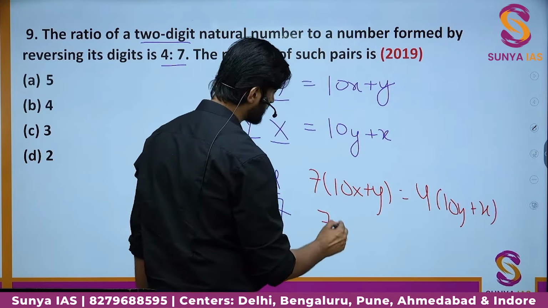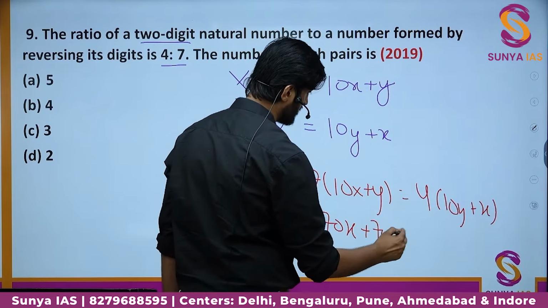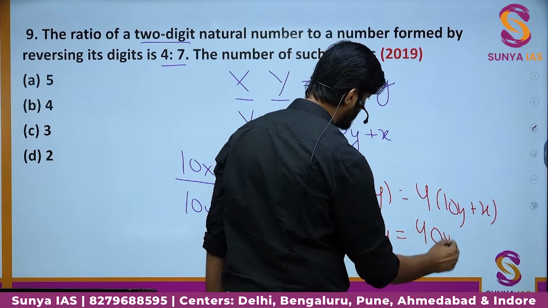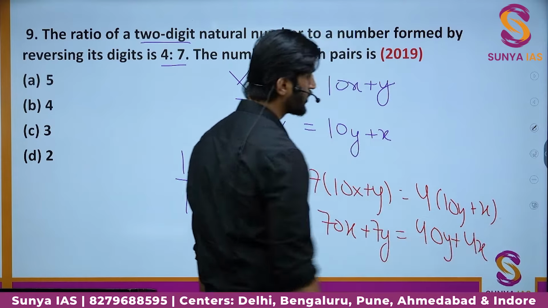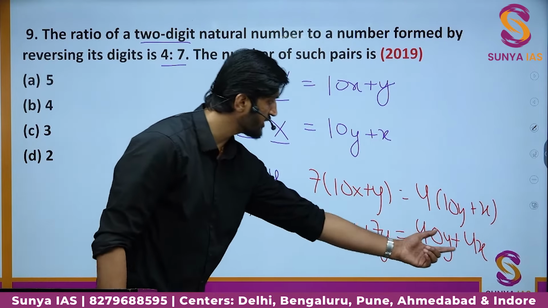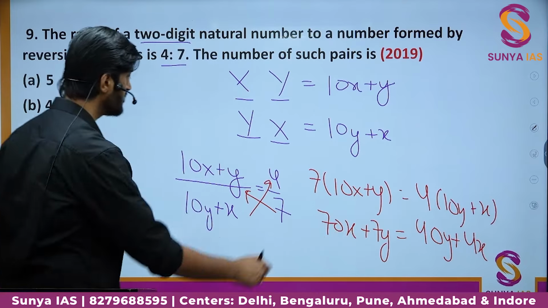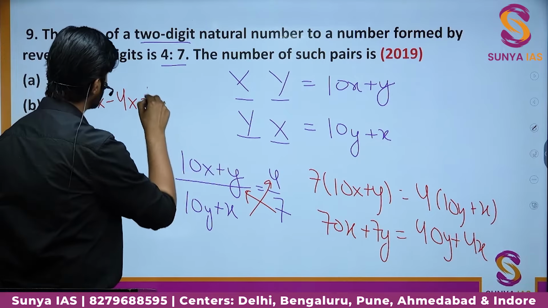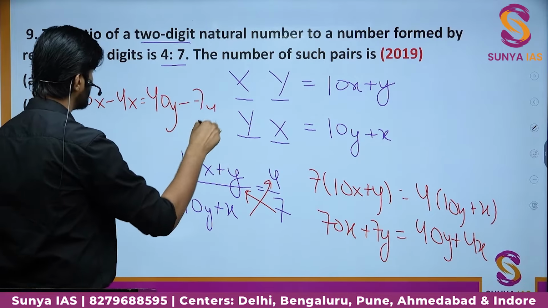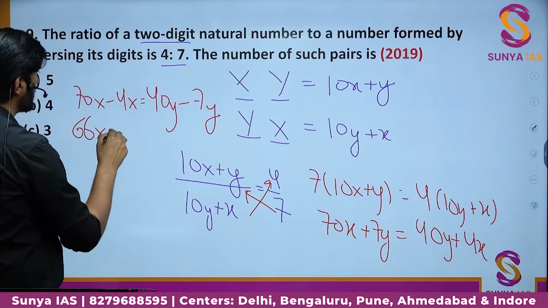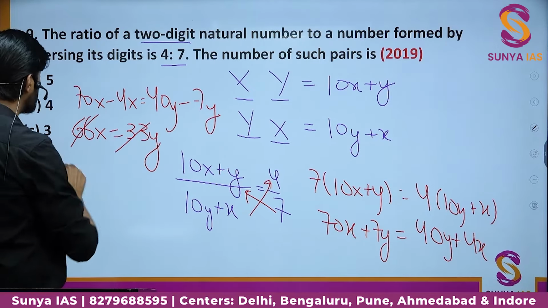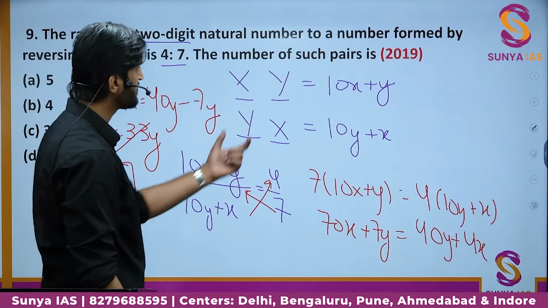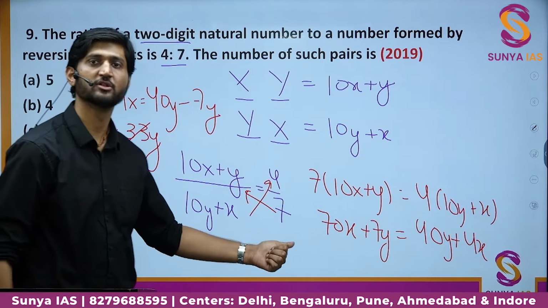Here we have 70x plus 7y is equal to 40y plus 4x, right? When you bring all the x's on one side and all the y's on one side, it becomes 70x minus 4x is equal to 40y minus 7y. It becomes 66x is equal to 33y. Simply you can say that y is equal to 2 times x. This is the relation which we get between the digits if they are having the ratio 4:7.